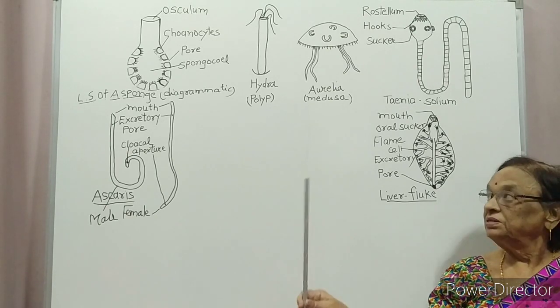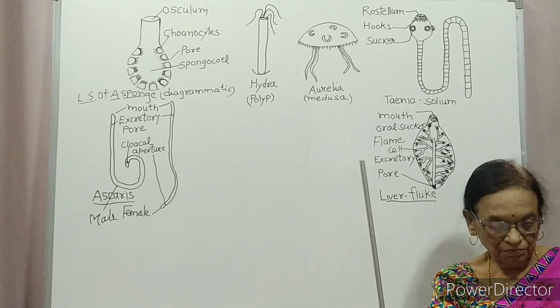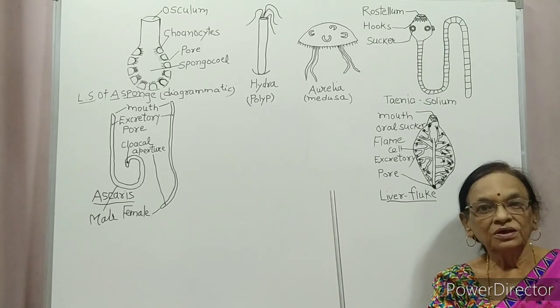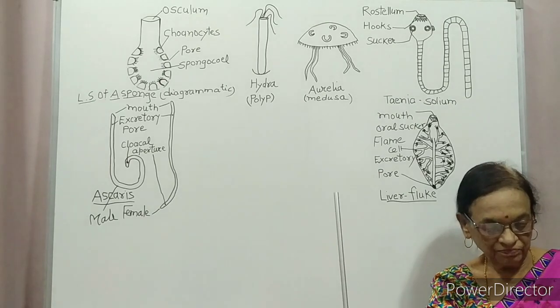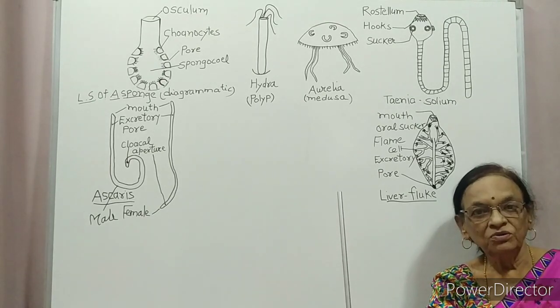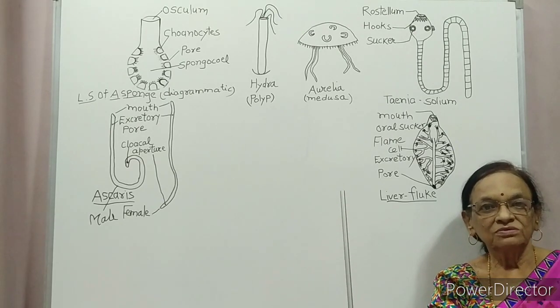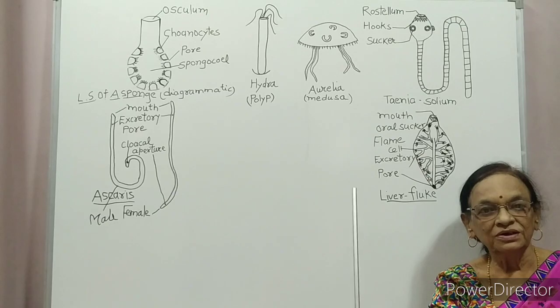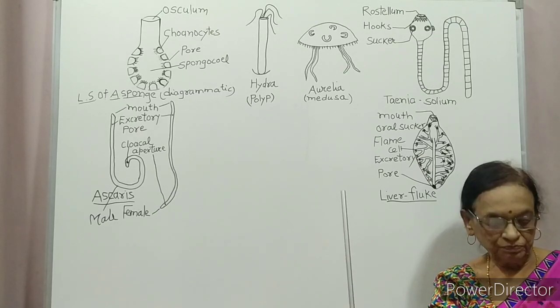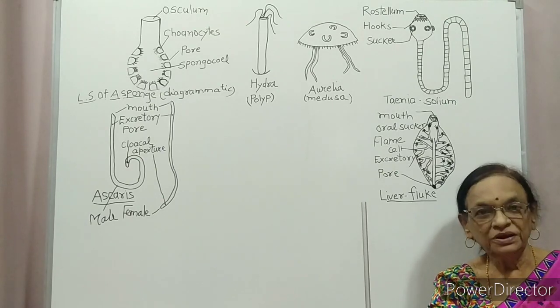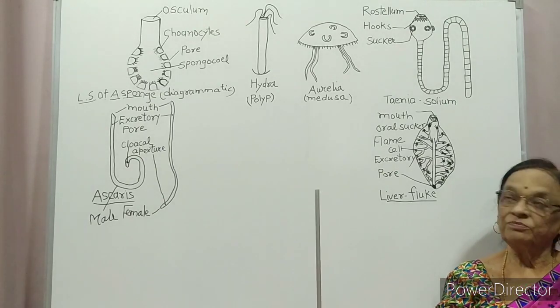So this pathway of water is helpful in food gathering, respiratory exchange and removal of waste. So the purpose of this water transportation is food gathering, removal of waste and respiratory exchange.